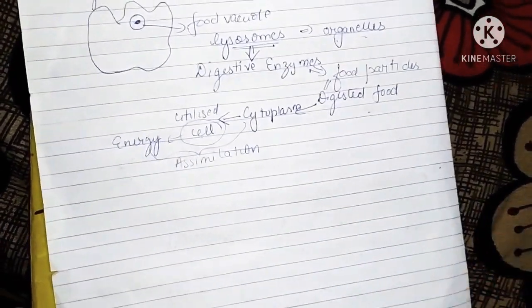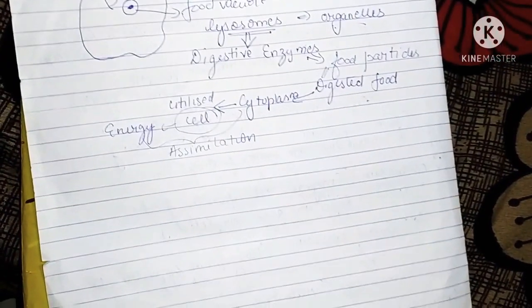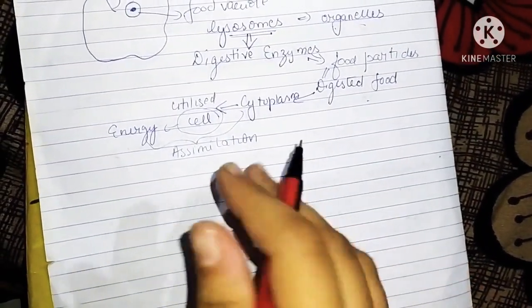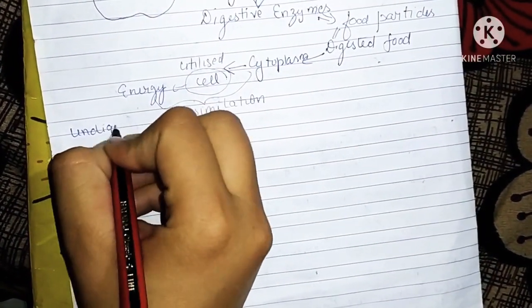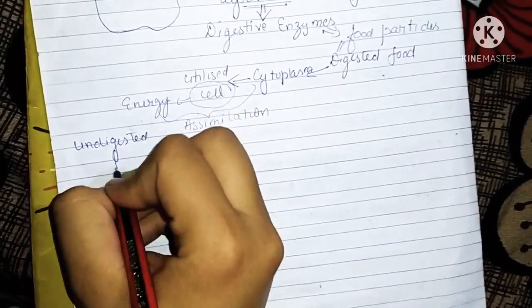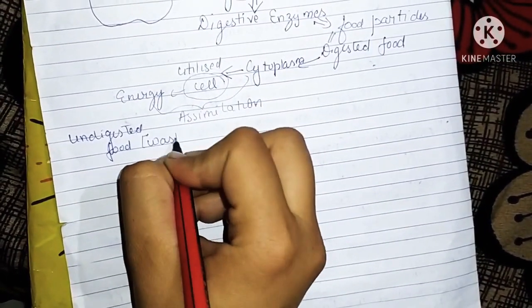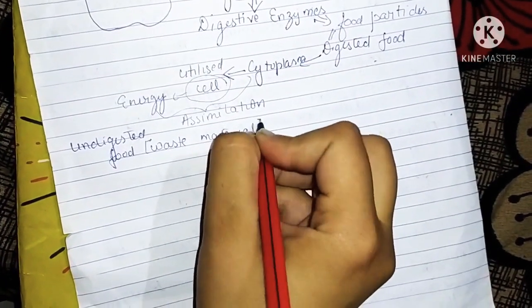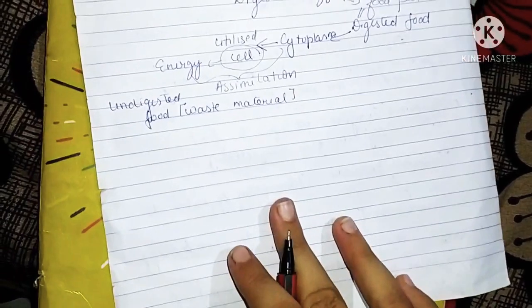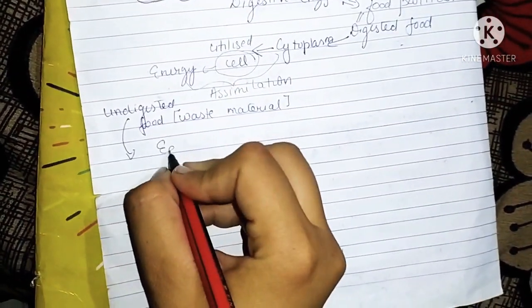Okay, and as usual, like the digestion process in humans and ruminants, after assimilation we have undigested food, which is a kind of waste material for amoeba also, and it is important to throw it out of the body, and this process is known as egestion.